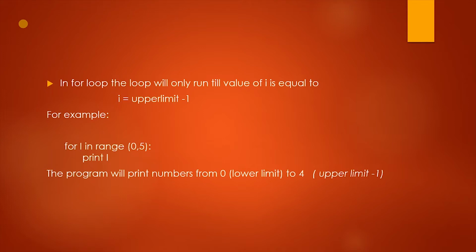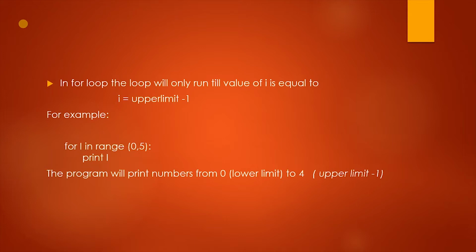So what this does is that i's value is going to start from 0 and it will keep on incrementing until it reaches 4, not 5, till 4. So what we are going to get in the output screen is 0, 1, 2, 3, 4.